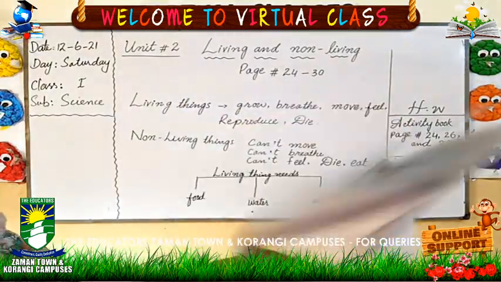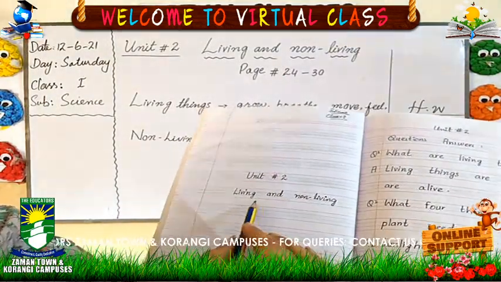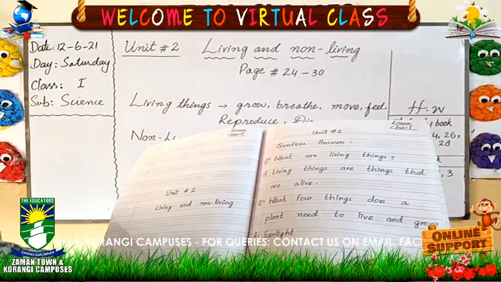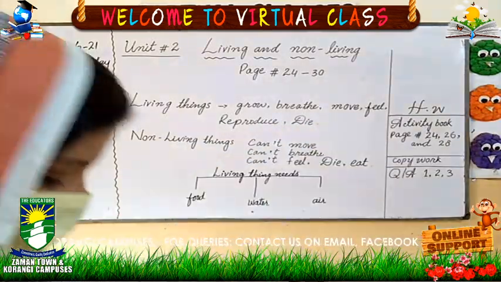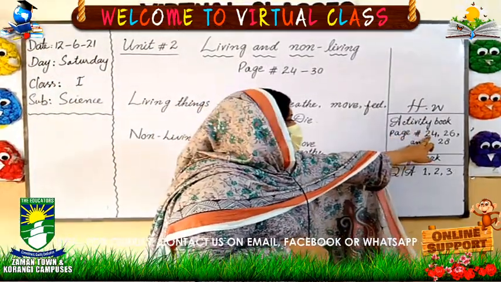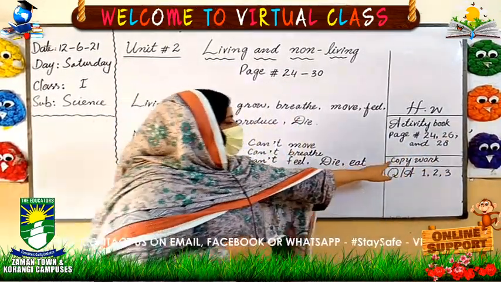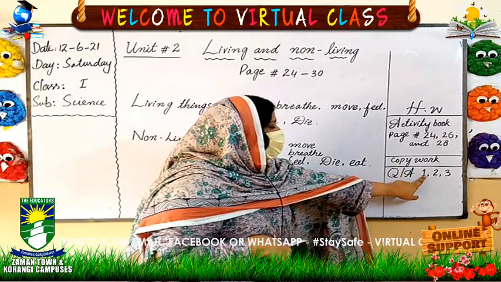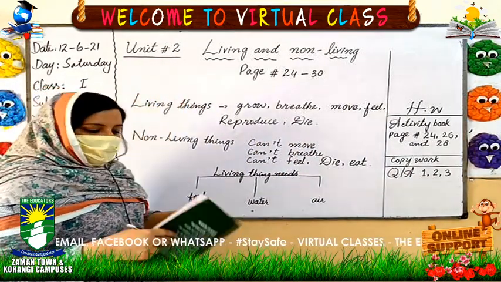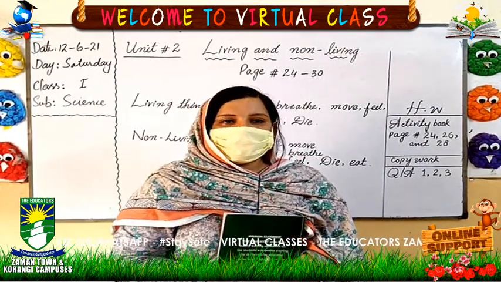Okay, students, we have done 3 question answers in the copy. I repeat, first you should maintain the page, then you will write 3 question answers. You can see these question answers in your homework folder. So today students, we have done pages 24, 26 and 28 in the activity book, and in the copy you have to do question number 1, 2, 3 from unit number 2. Okay, so work should be neat and clean. Read the chapter properly. Okay, copy work should be neat and clean.